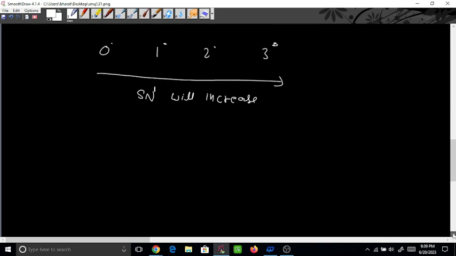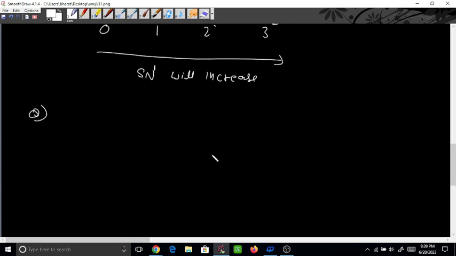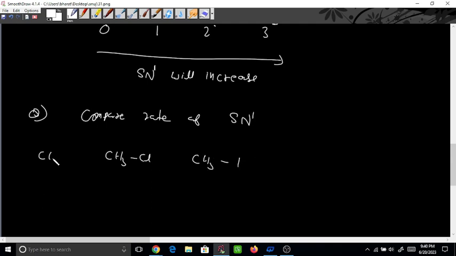Now see one example. Compare the rate of SN1 for CH3Cl, CH3F, CH3Br, and CH3I. Which one will be faster? CH3I, CH3Br, CH3Cl, CH3F. This is the SN1 rate.